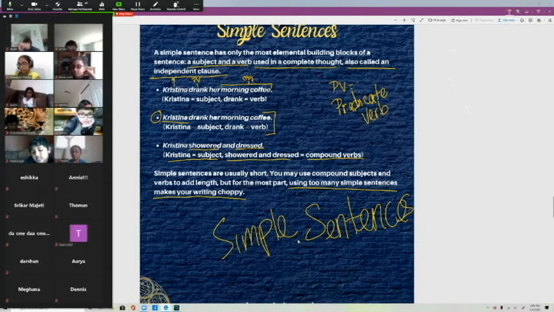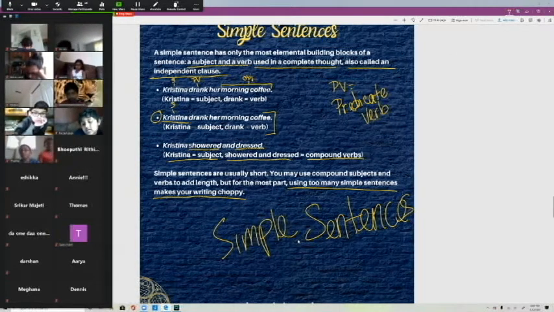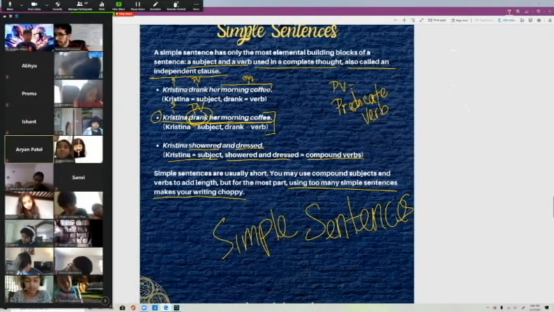So we have Christina as the subject, and then the predicate is drank her morning coffee. This is the action part of the sentence. Can everyone please mute themselves, please? Drank is the predicate verb. It's the verb of the sentence. You guys got that? We all good with this?